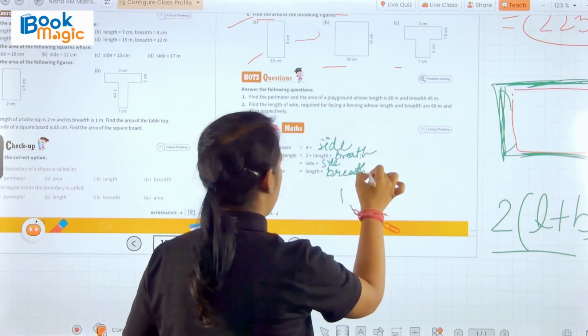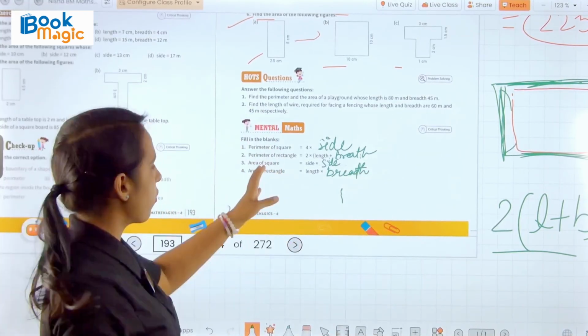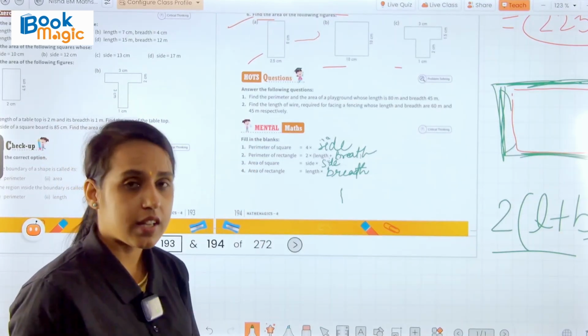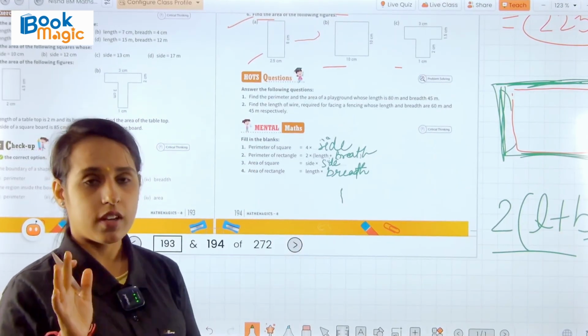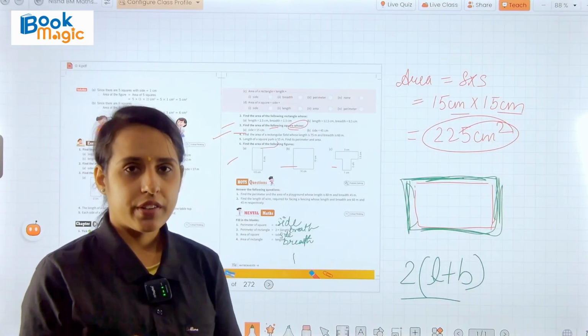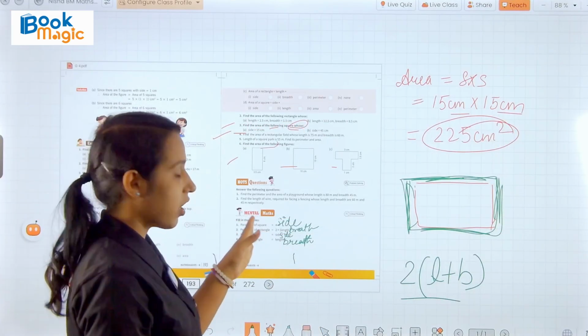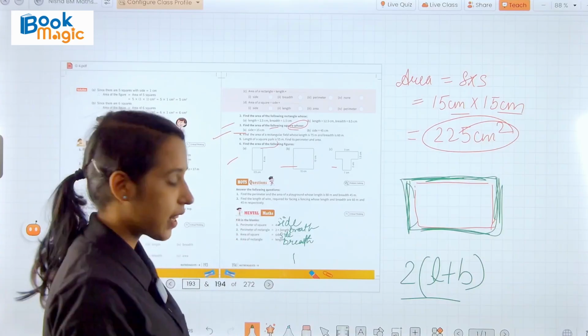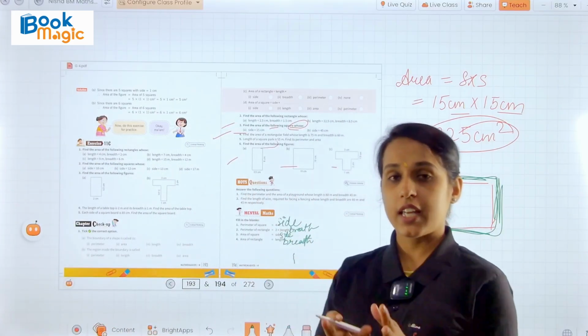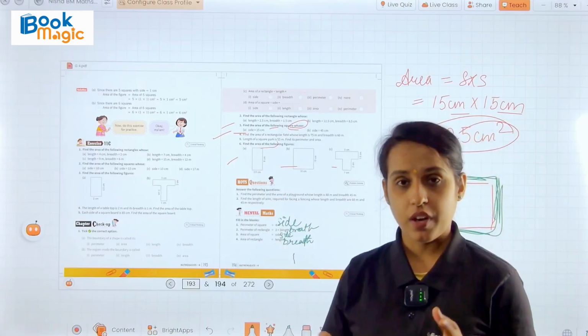Okay. For this chapter, you have to learn these 4 formulas. After that, you can easily do this exercise, or easily understand this chapter. That is very easy. Using these formulas, you can do this exercise very easily.